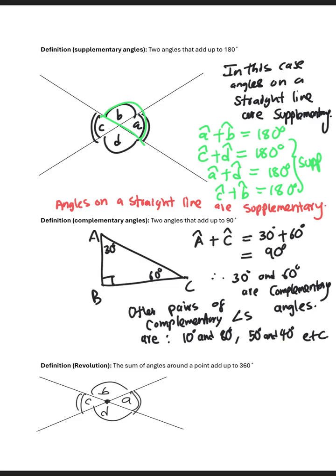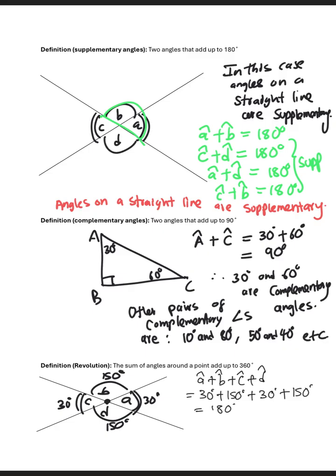Now, if we add, we have 30 degrees here, we have 30 degrees here, we have 150 there, we have 150 there. If we say angle A plus angle B plus angle C plus angle D, then angle A is 30, angle B is 150, angle C is 30, angle D is 150. 30 plus 150 will give us 180.